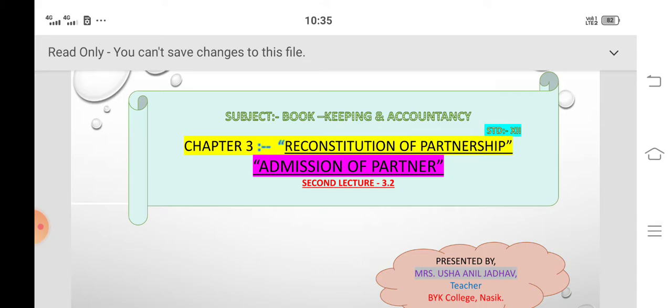In the previous lecture I explained the meaning of reconstitution of partnership, which means change in the relationship of partners. I also explained different ways of reconstitution, the meaning and definition of admission of a partner with illustration, and capital brought by the new partner in cash or kind of asset. I have also explained ratio and two types of ratio, new ratio and sacrifice ratio.